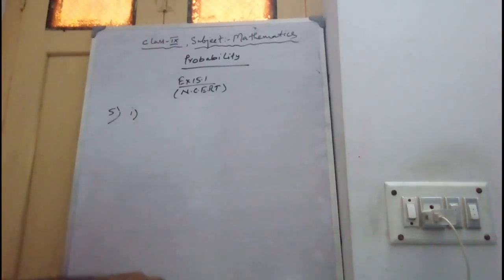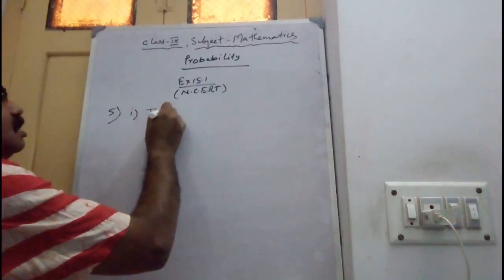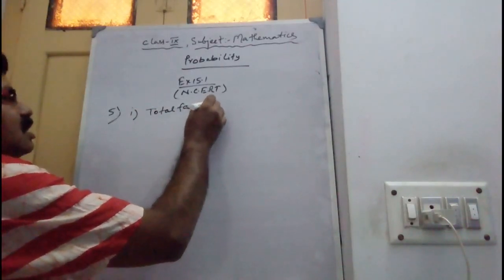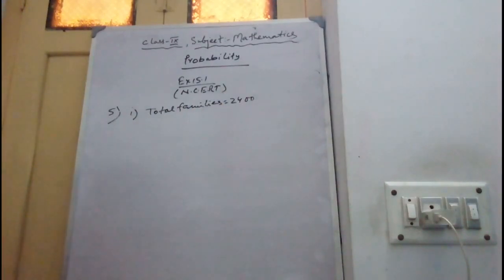Number 1. Total families 2400, with exactly 2 vehicles and monthly income 10,000 to 13,000.